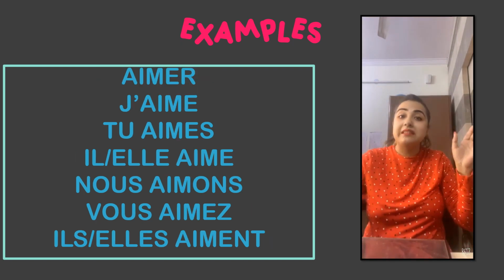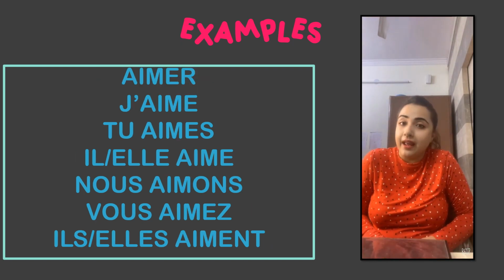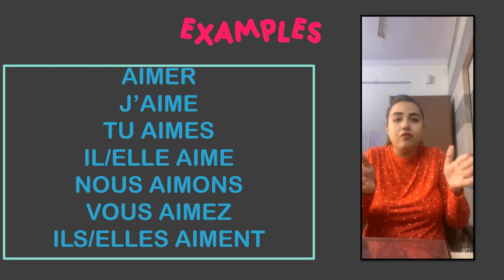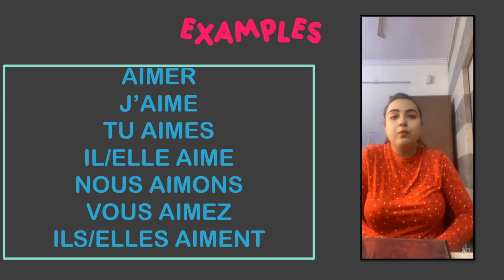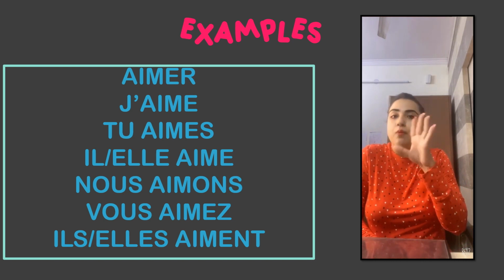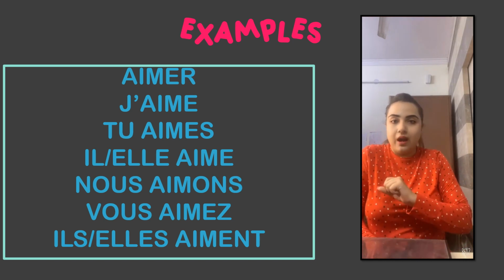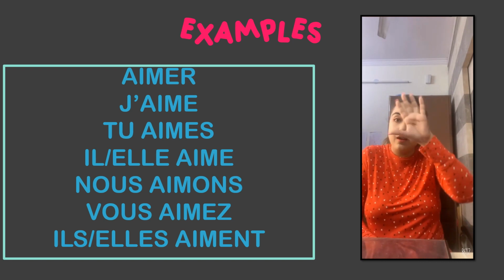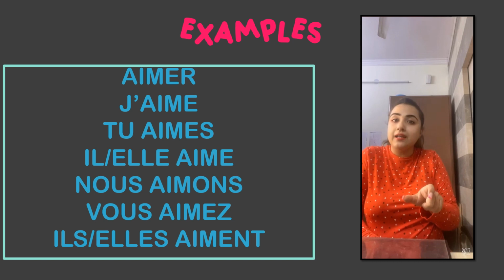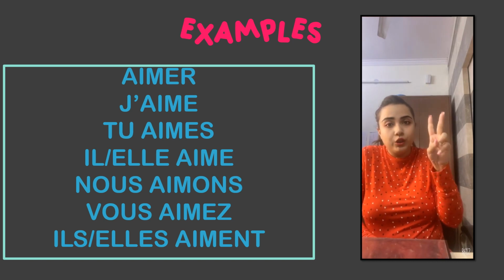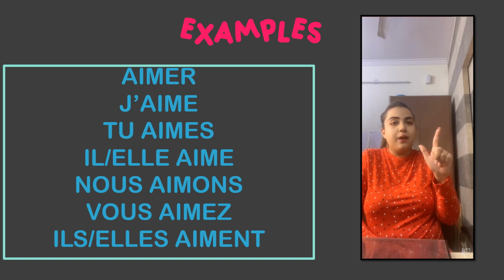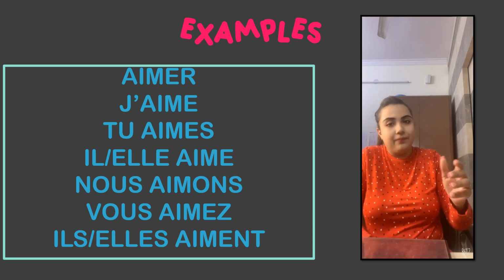The next verb is aimer. Aimer is to love and like. Why have I specifically mentioned aimer over here? Because when a verb starts with a vowel, then with je it is going to be je with an apostrophe. Two vowels don't come together, so it will be j'aime. Again the rule is the same. From aimer, remove ER, you can see the radical everywhere. J'aime, tu aimes, il aime, elle aime, nous aimons, vous aimez, ils aiment, elles aiment.